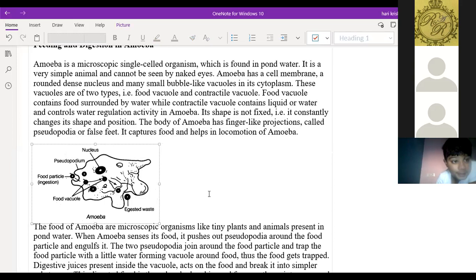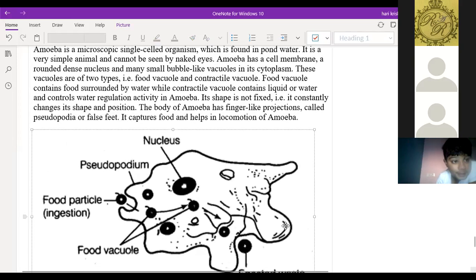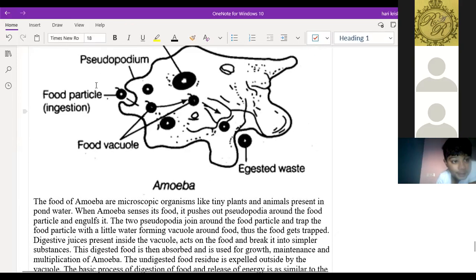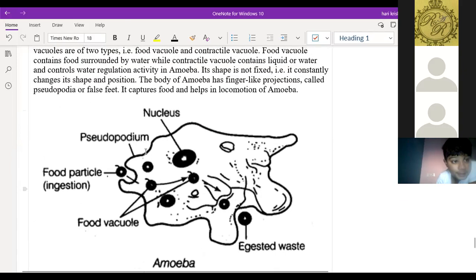These pseudopodia will surround the food particles. You can see in the image here. Whenever the amoeba is initially like this, it will immediately create the finger-like structures to capture the food particles. This is called pseudopodia, also called false feet.